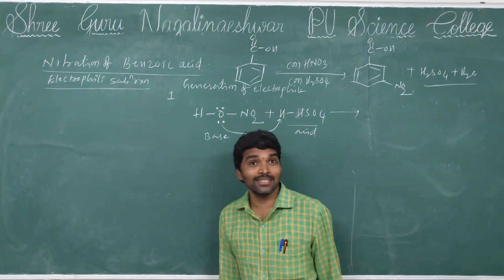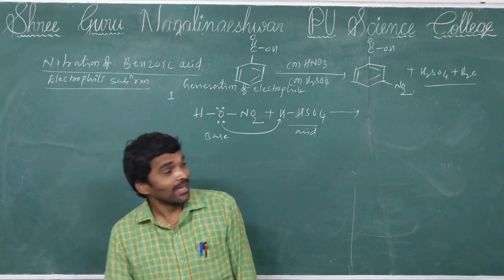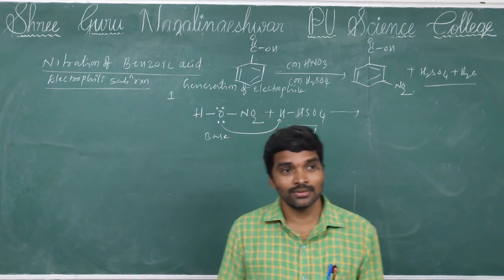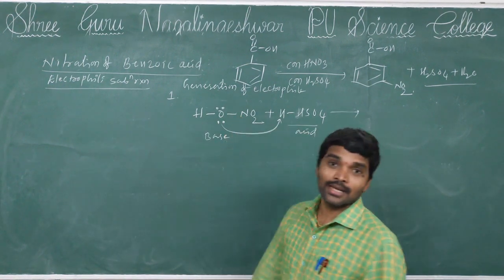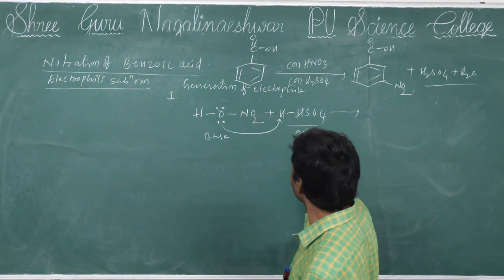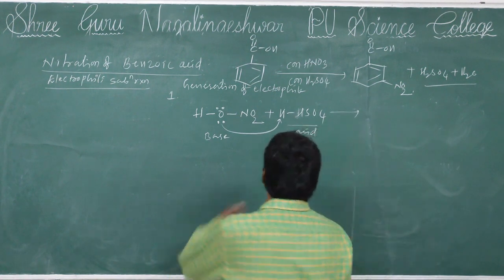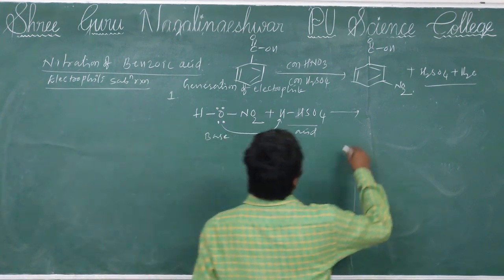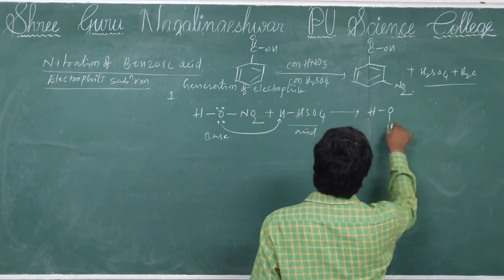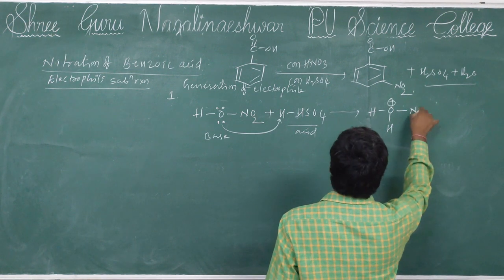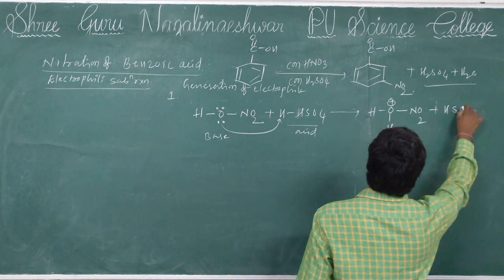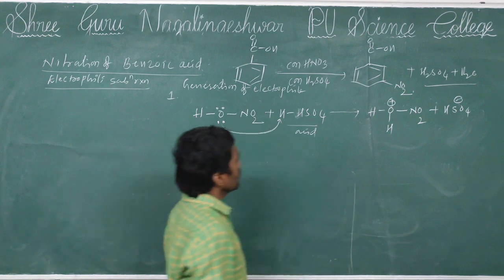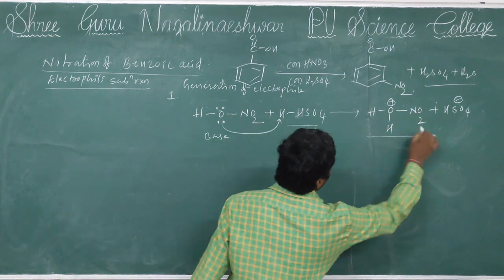IIT 1988, they asked a question about this. In the nitration reaction, nitric acid acts as a base and sulfuric acid acts as an acid. Why? Because it is donating the proton, nitric acid is attracting the proton. So then HSO4 minus is formed.